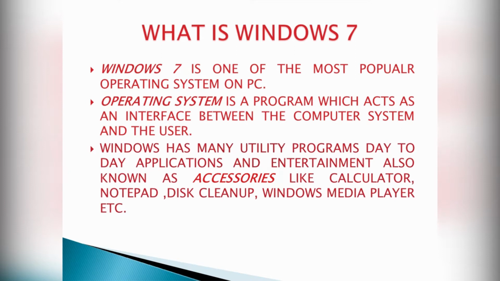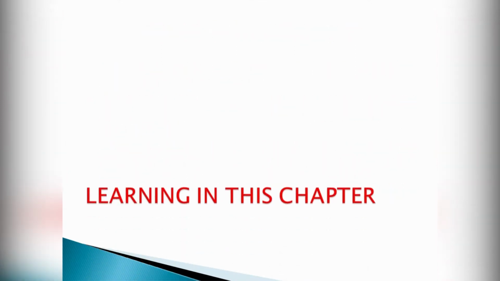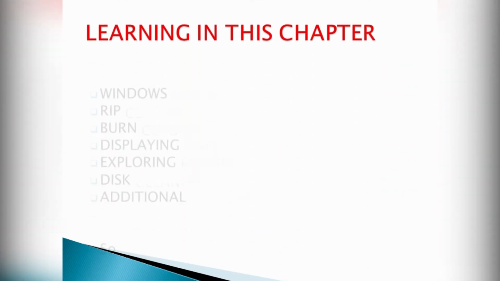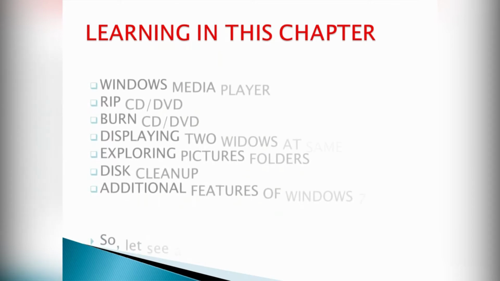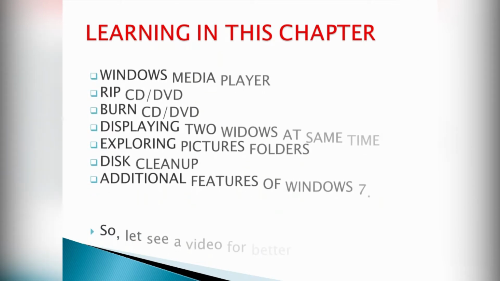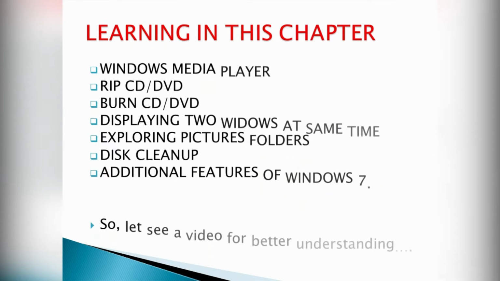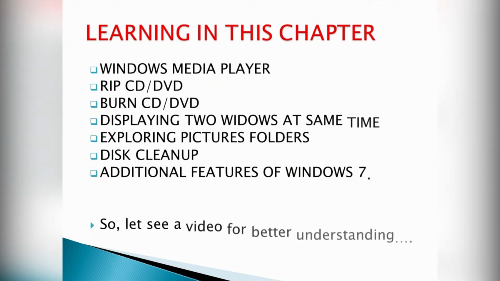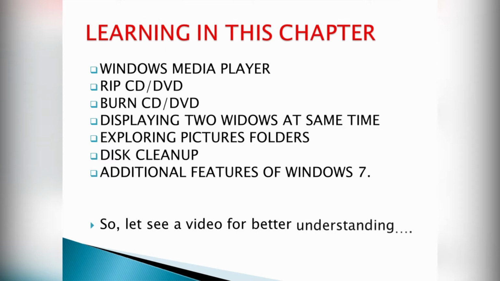Now let's look at the contents which we are going to cover in this chapter. In this chapter, we will do Windows Media Player, RIP CD and DVD. RIP refers to copying songs from CD to a computer.